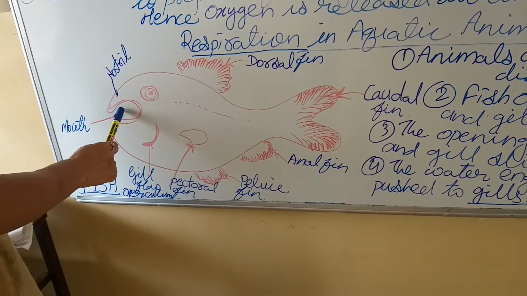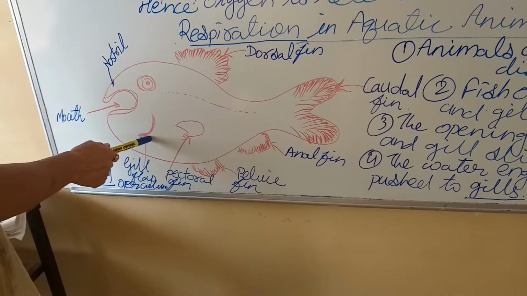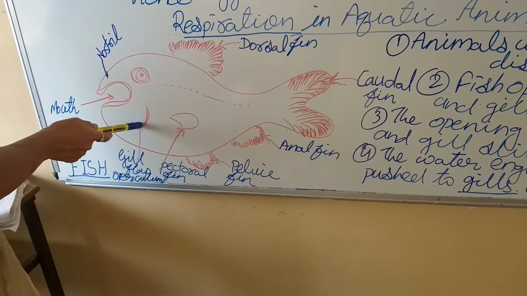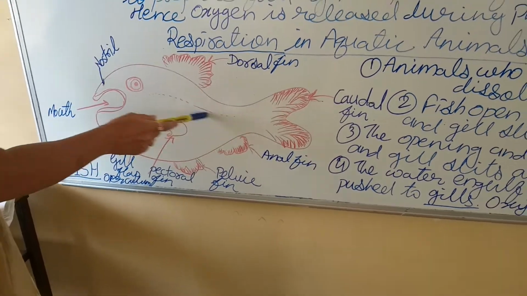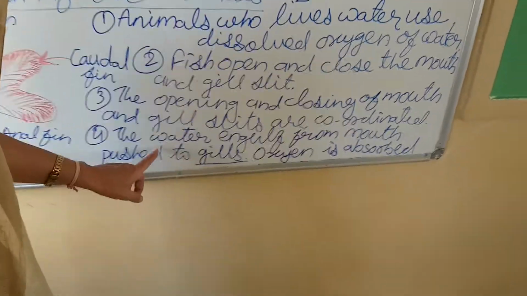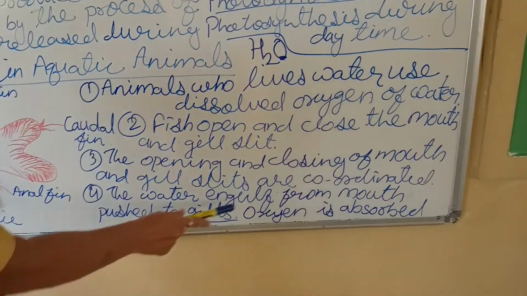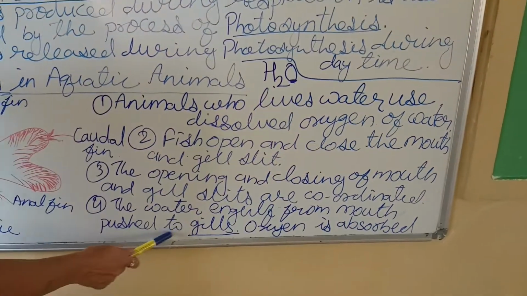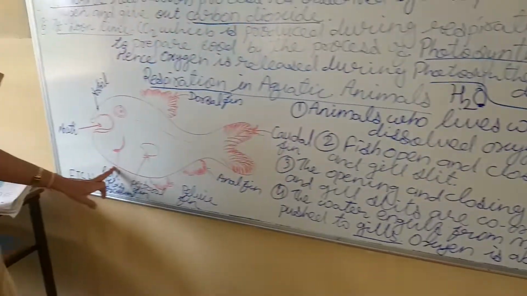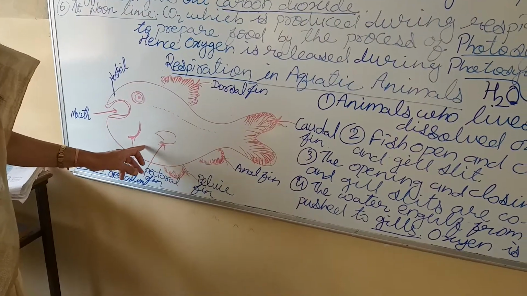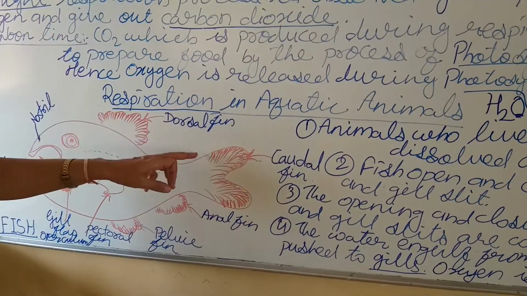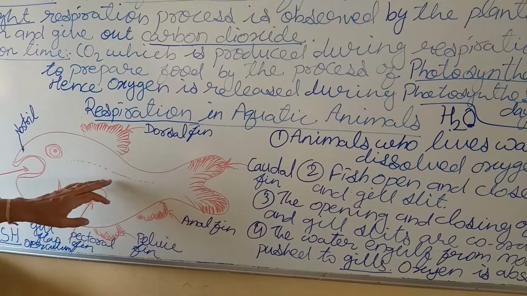Why? The mouth when it engulfs the water, immediately it reaches the gills, and from gills the dissolved oxygen is taken in, and it is transferred to all the parts of the body. It is dissolved into blood. So the water, as I told already, is engulfed from the mouth, pushed into the gills, and oxygen is absorbed by the gill part. Getting me? And then from there it is transferred to the blood, and through blood it is transferred to all the parts of the body.